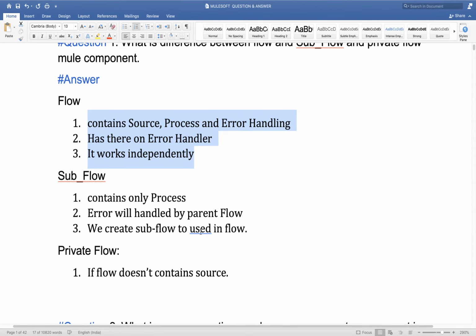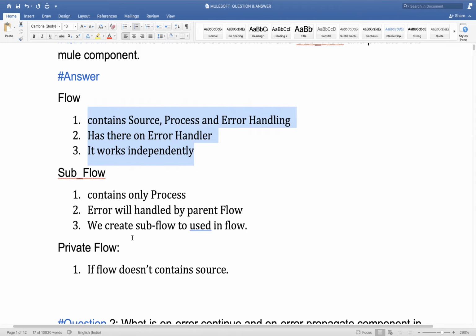We can add error handling, but it doesn't have its own error handler. It always depends on either the flow error handler, or if we want we can configure a try block to handle the error. In simple terms we can say a subflow doesn't contain its own error handling.